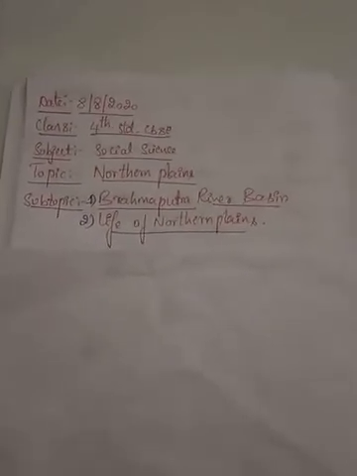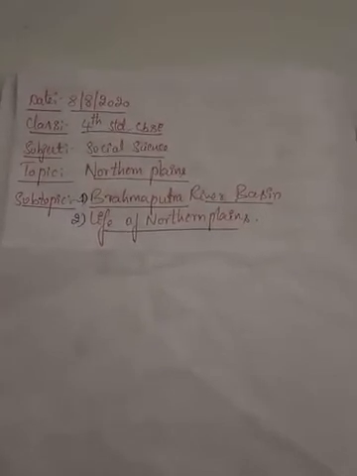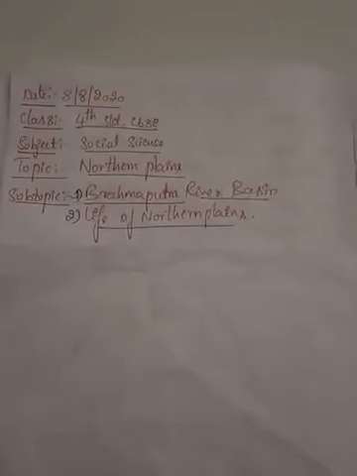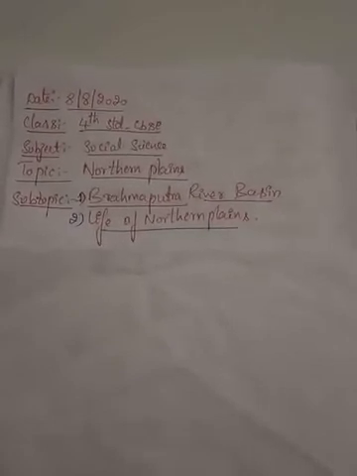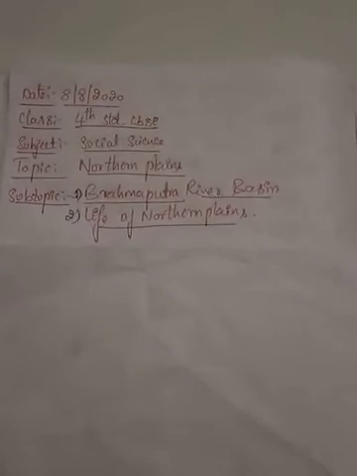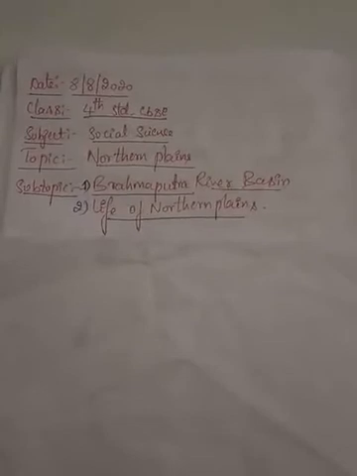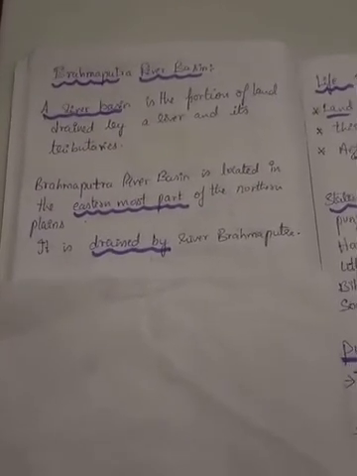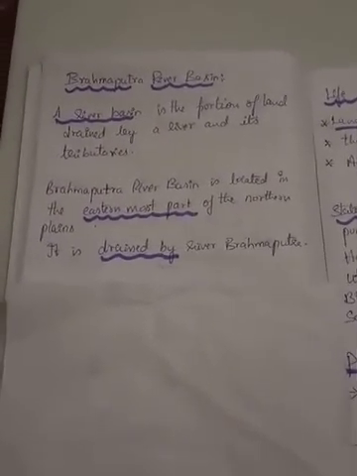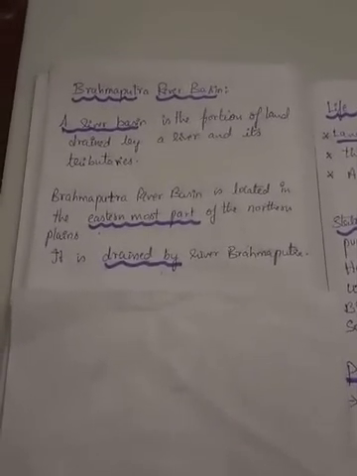So children, the first one is the Satluj river basin, the second is the Ganga river basin and the third one is the Brahmaputra river basin. But in the previous class we studied only two river basins, the Satluj river basin and the Ganga river basin. In today's class we are going to study the Brahmaputra river basin and the life of the northern plains. So children, moving on to the third river basin in the northern plains, that is the Brahmaputra river basin.